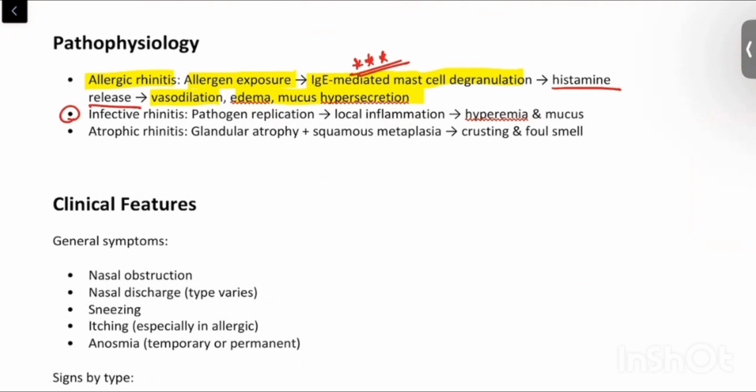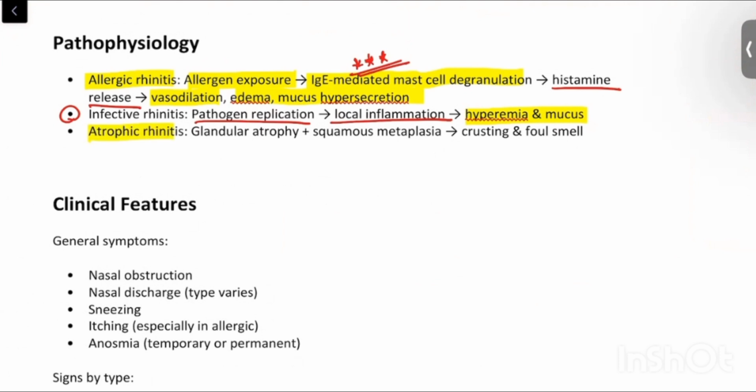In case of infective rhinitis, a pathogen will be there, maybe viral or bacterial. Viral is most common, so the virus will come and replicate in our body, because of which there will be local inflammation, and in turn this will lead to increased vascular supply and mucus production. Ultimately, we have more blood supply and mucus in the nasal cavity, and that is rhinitis.